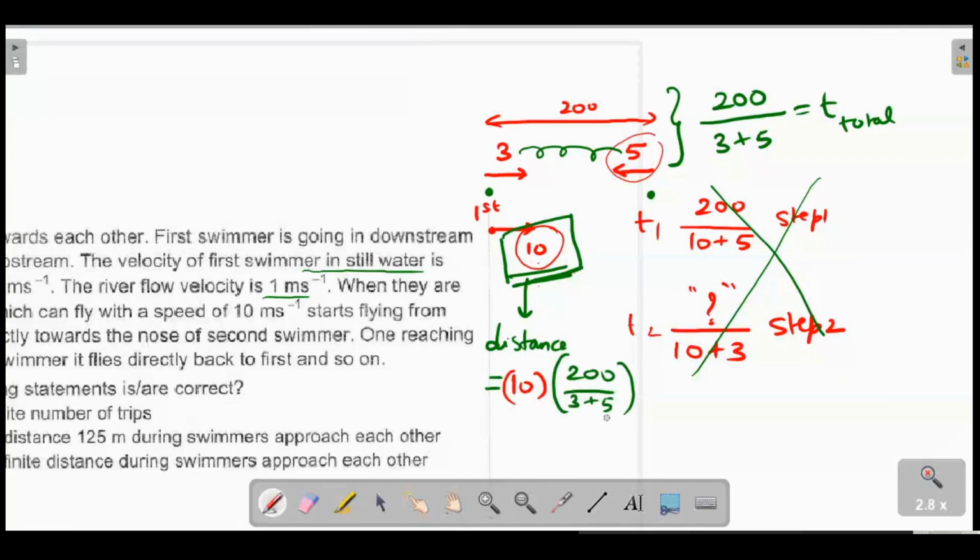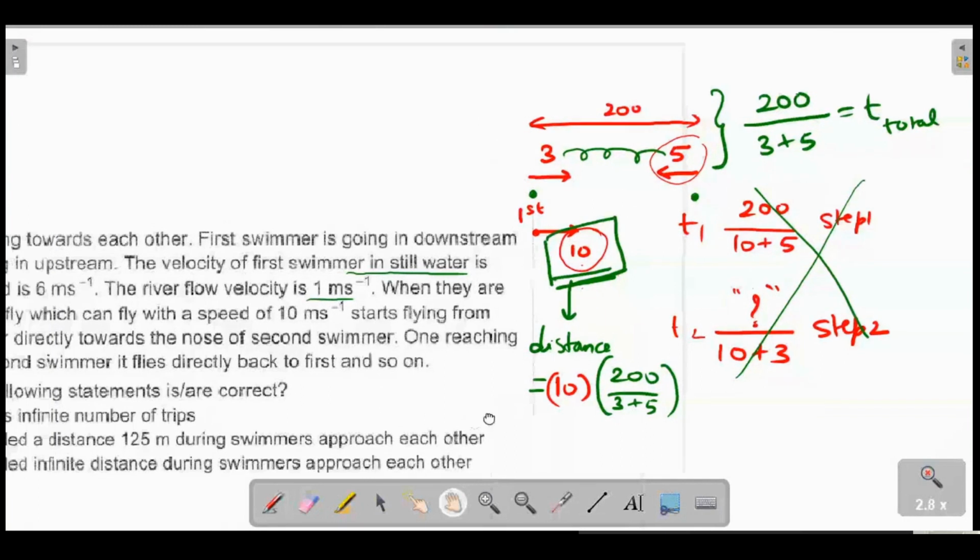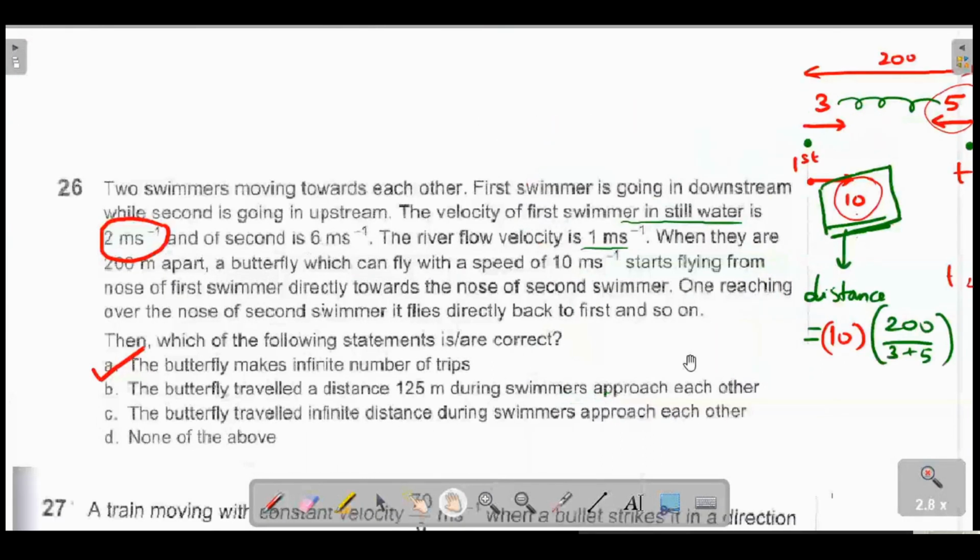This is a nice way, or a commonsensical way, of solving the problem much more quickly. So 2000 divided by 8 is the total distance traveled by the insect, which would be 125 meters. So the answer should be B also. Clear? I hope so, but the distance is not infinite. Time is also not infinite. The number of trips is infinite.